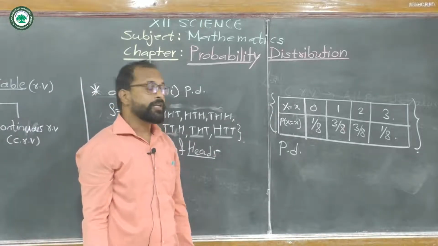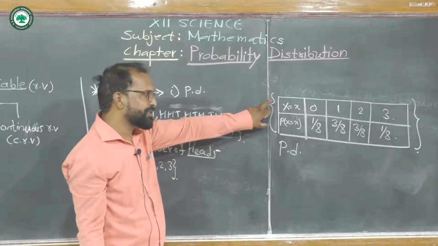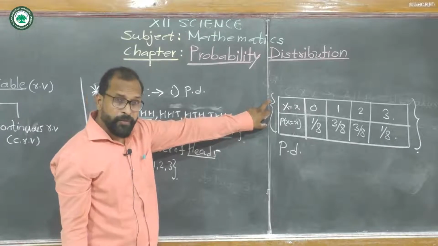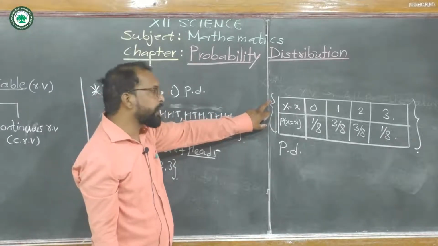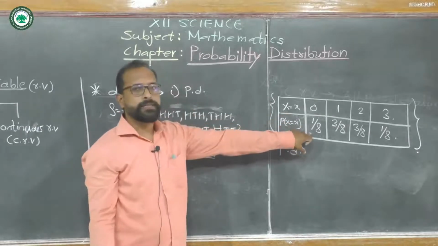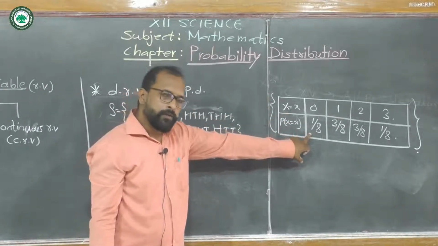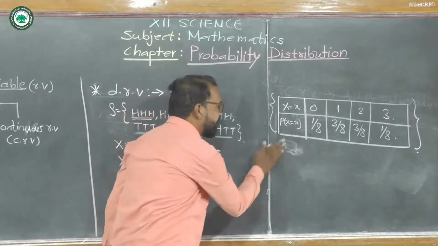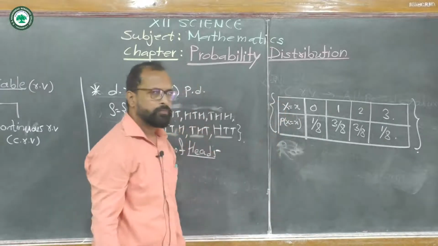It is the tabular representation of a random variable and the corresponding probabilities of that random variable taking those values.